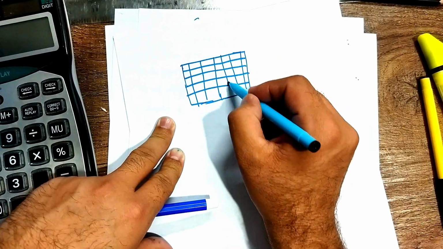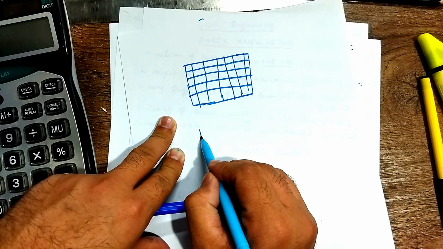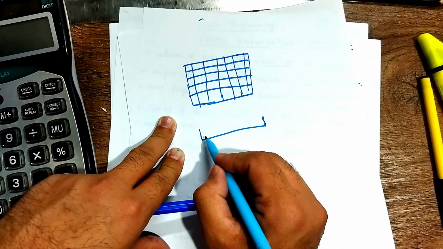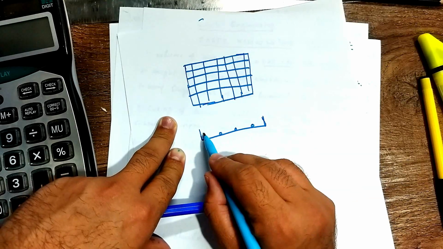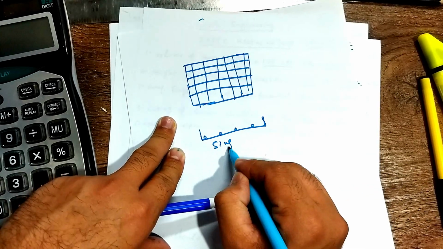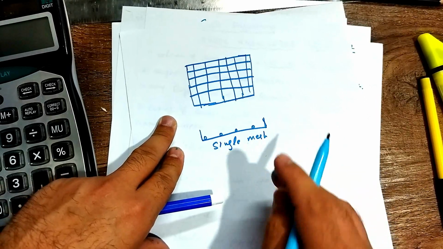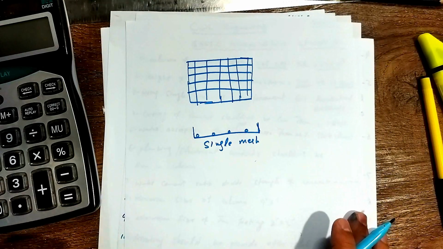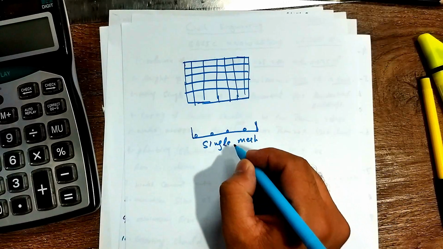Okay, the section of these steel bars should be like this. This is the development length, and there should be steel rods. So this is called single mesh, and this will be only for residential buildings. There are 2 points here: not much load, and saving cost or money.